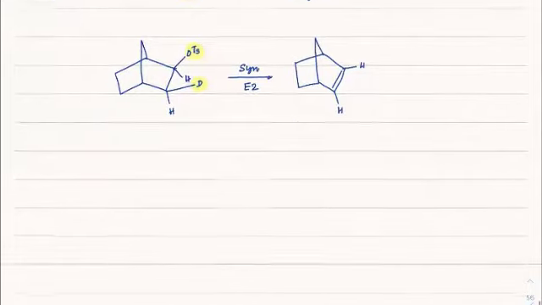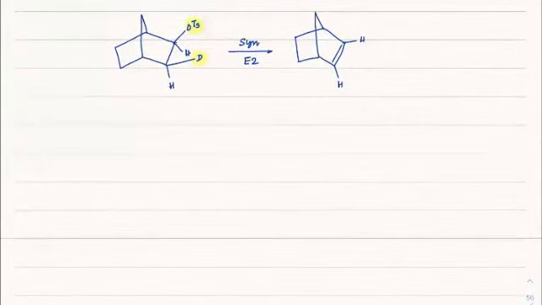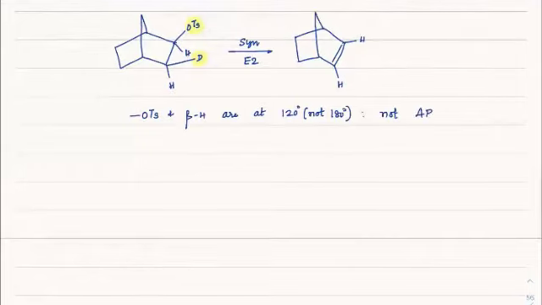We can say that here OTS and the beta hydrogen which is present are at 120 degrees and definitely not at 180 degrees. So they are not anti-periplanar.